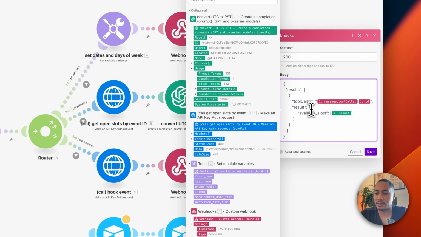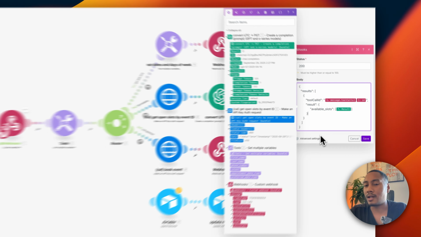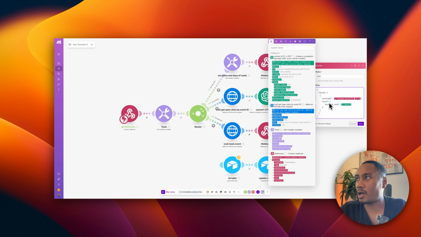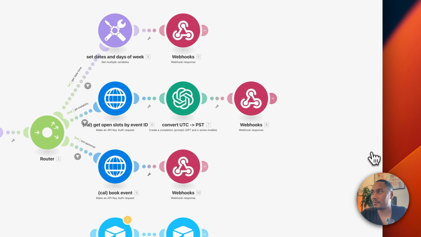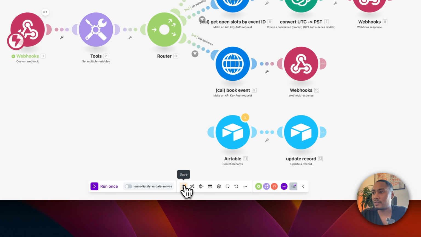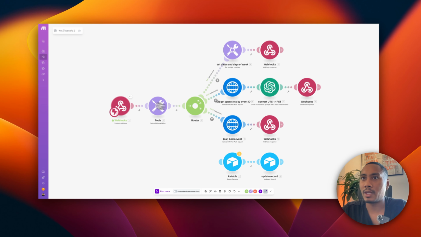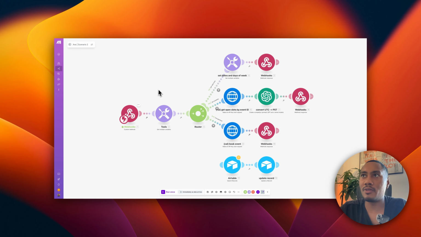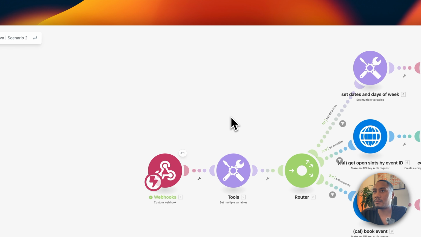We need to switch it to this. Now, again, I'm going to provide this JSON snippet in the resources in the link below in the description so that you can just copy and paste it and already be formatted, good to go. Okay. So now let's hit save and let's save the scenario.